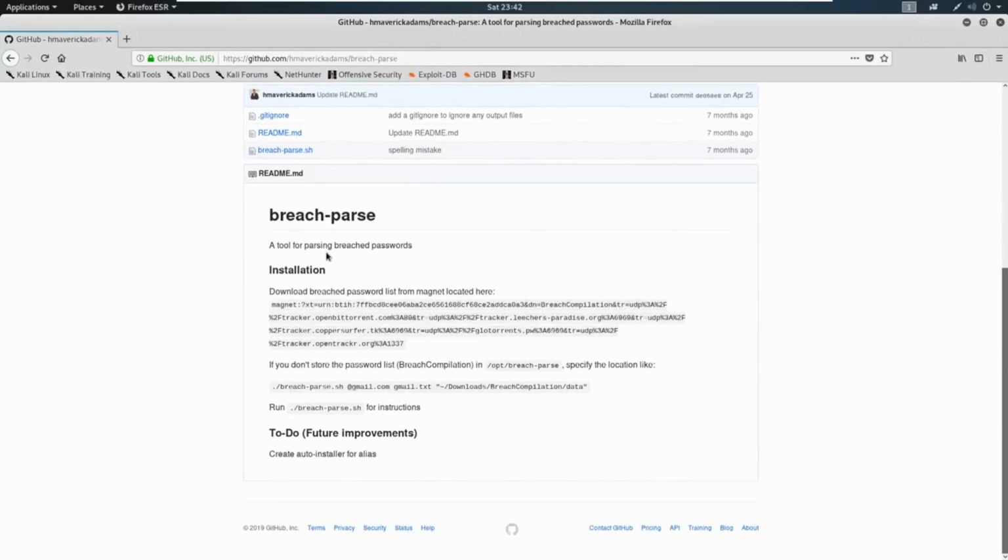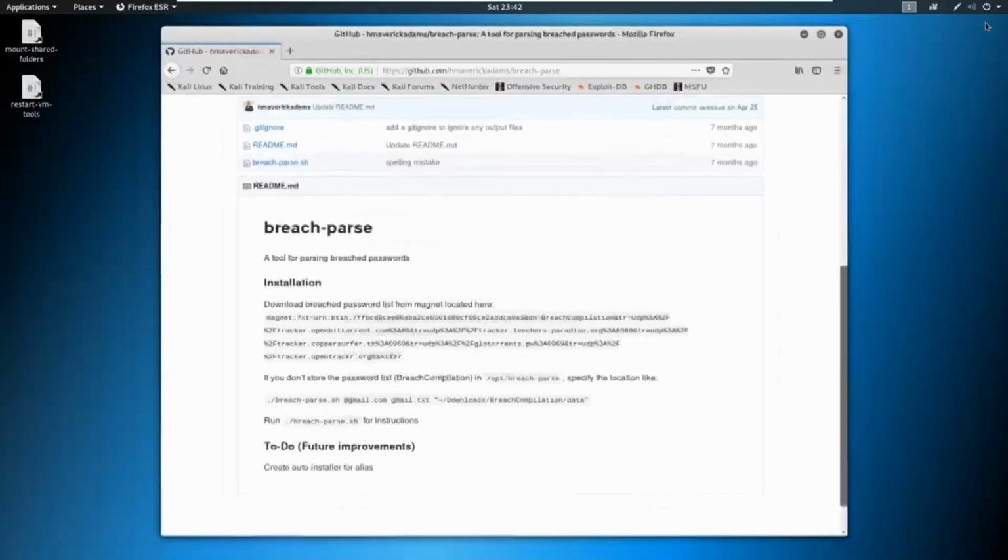So you do not need to download this. Let me preface with what we're doing here. This magnet link, you're going to need a torrent, some sort of uTorrent or BitTorrent, and you'll need to download this. And it's also something along the lines of 44 gigabytes extracted. It's a huge file. So you don't have to do this. You can just watch and follow along. You are more than welcome to install this on your machine. I'm going to show you what it looks like.